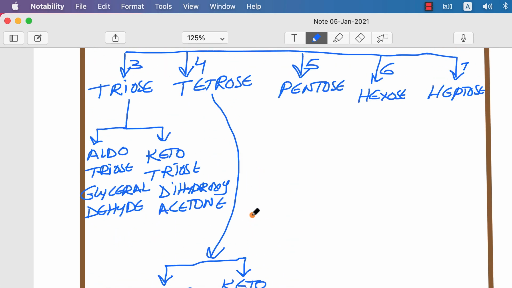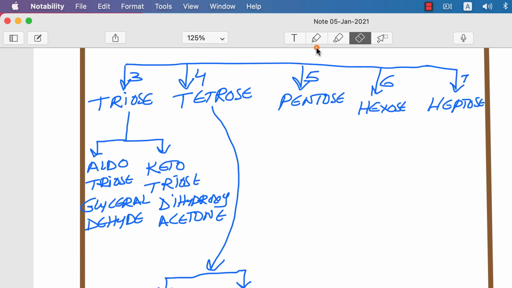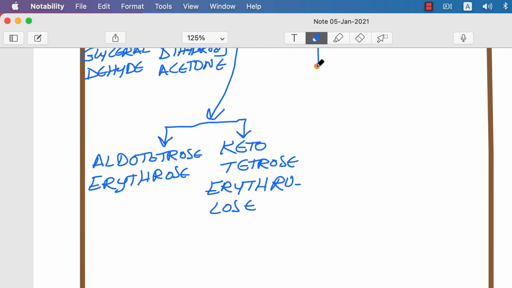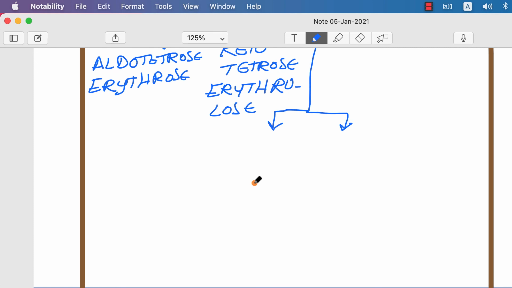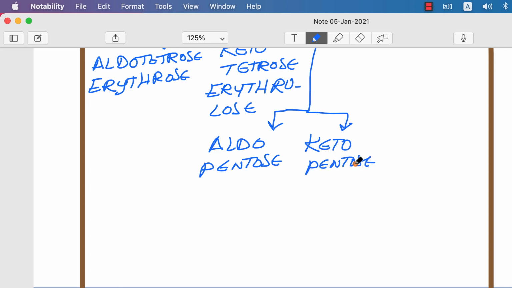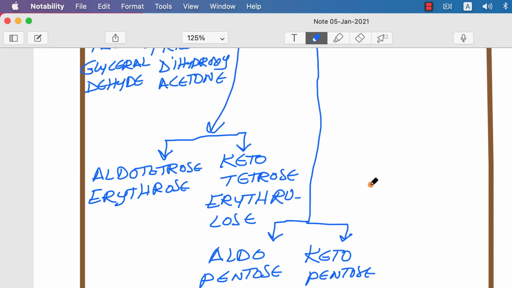Let us come back to the pentoses. The pentose classification, again based on the presence of aldose or ketose, gives aldopentose and ketopentose. The aldopentose is ribose, and the ketopentose is ribulose. See the difference in the name. That is about the pentose.